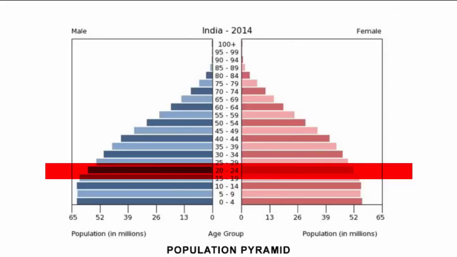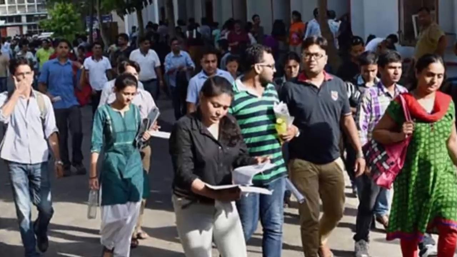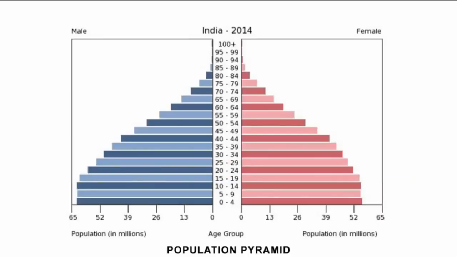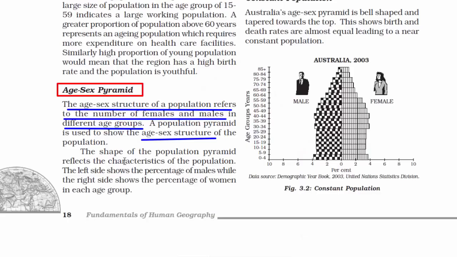So, by looking at this pyramid, we can predict the number of people who are going to pass out from colleges or schools next year and who will need jobs and employment. Then the government can figure out how to create jobs, how to put this young adult population into the working force. And these are a few of the things that can be figured out by looking at the population pyramid. So I hope now you are well aware of how this population pyramid works.